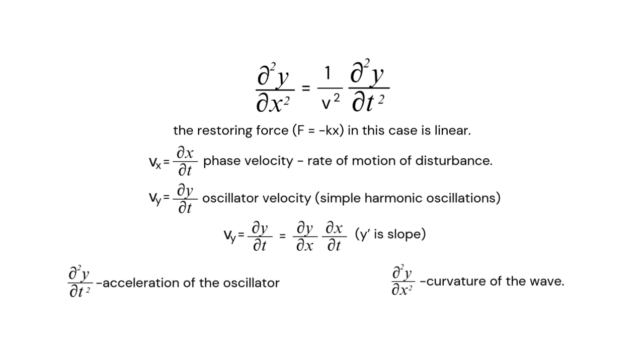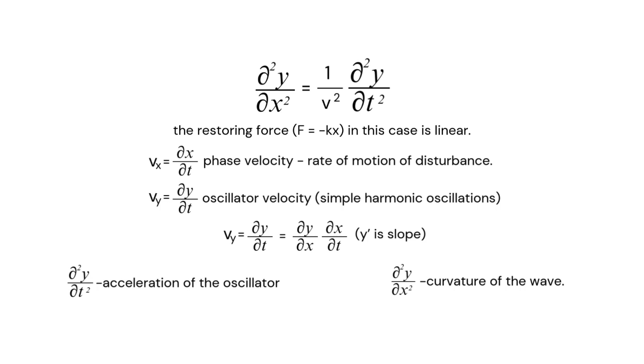Now we can say that Vy is equal to ∂y/∂t, which is equal to ∂y/∂x into ∂x/∂t by using the chain rule. Then we say that ∂²y/∂t² is nothing but the acceleration of the oscillator, and ∂²y/∂x² is nothing but the curvature of the wave.